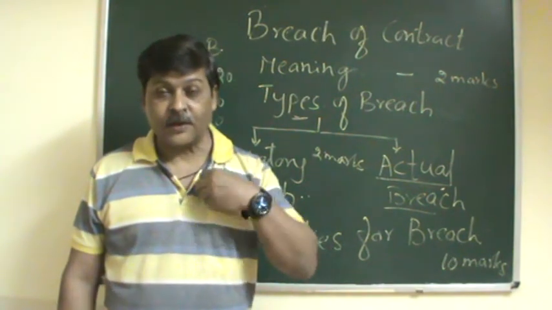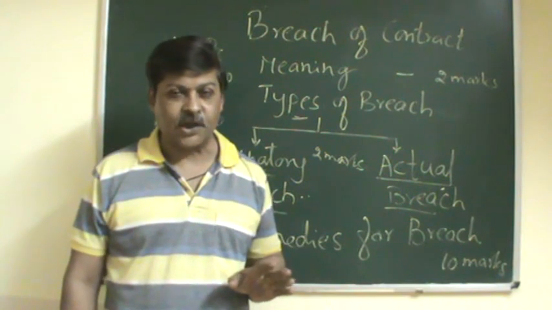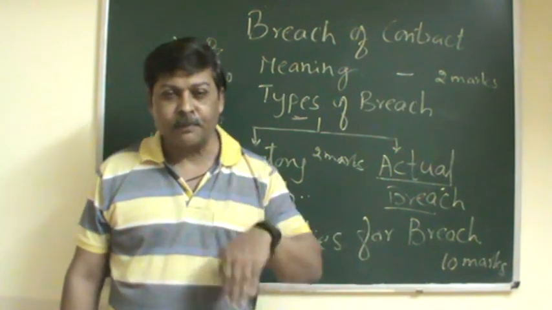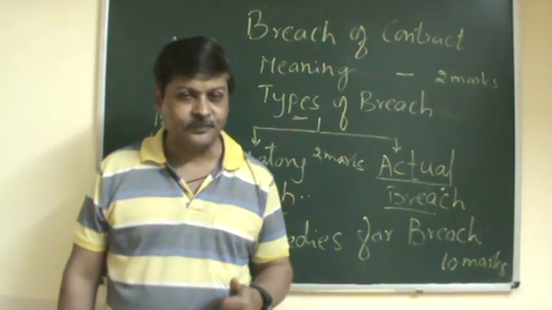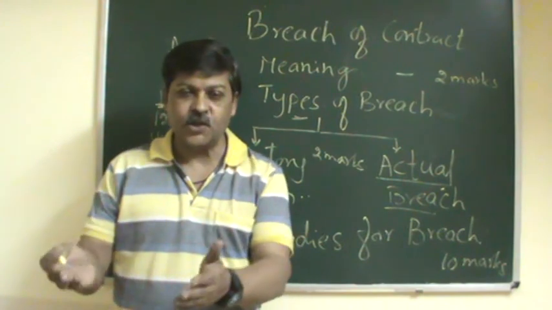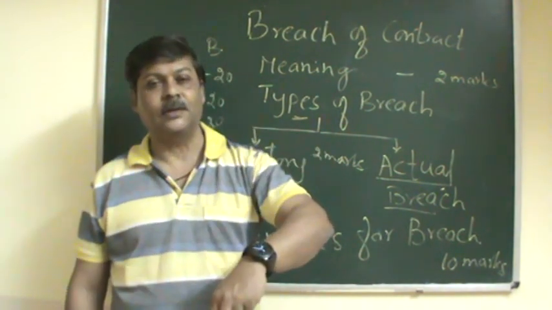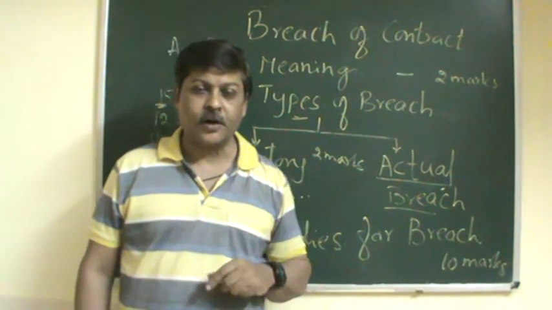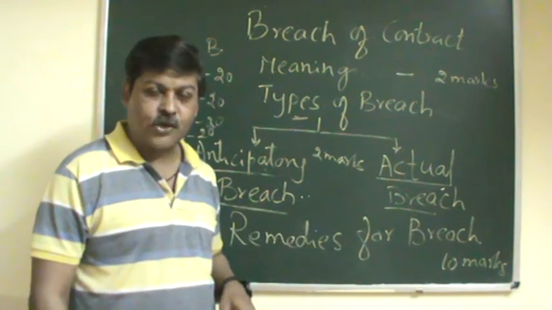As far as his obligation is concerned, B is discharged, because if A had performed, the next step would be B's, that he has to pay the price. But now he is discharged from his obligation, and with that he also gets a right to go for remedies against the defaulter. That we call actual breach.